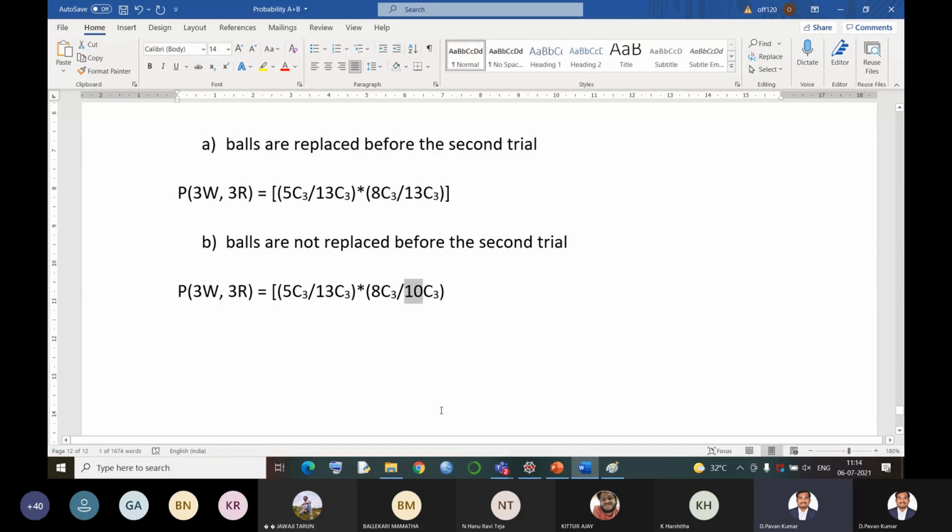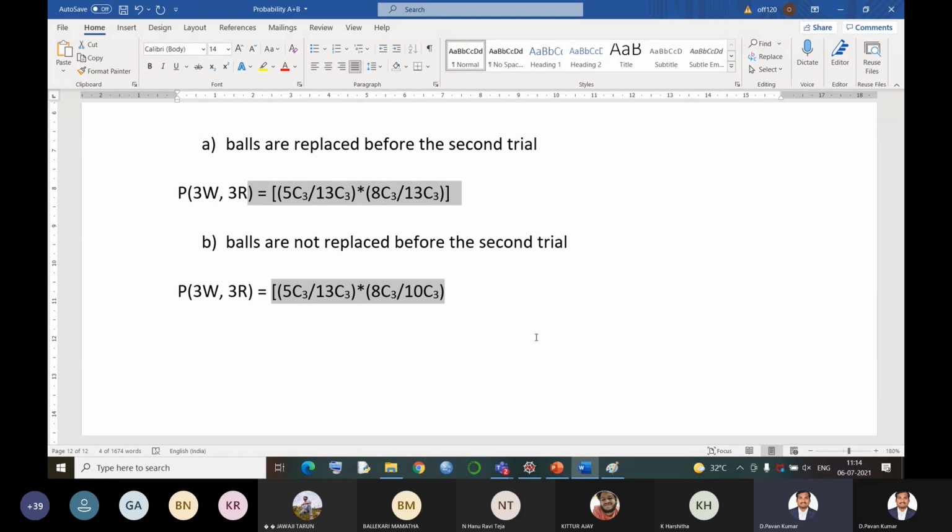If we are not replacing the balls, the number in the bag will decrease by 3 balls. So what is the difference between the first case and the second case? 5C3 divided by 13C3 is common in both cases, and 8C3 is also common. If we are replacing balls, we have the denominator as 13C3. If we are not replacing the balls, it becomes 10C3.